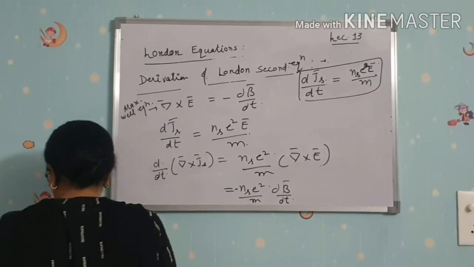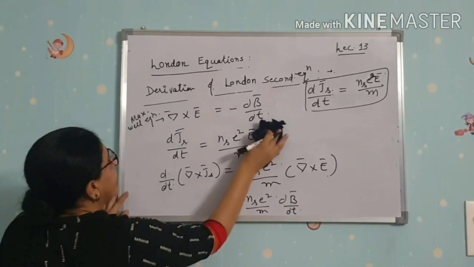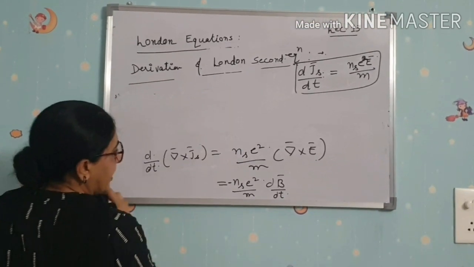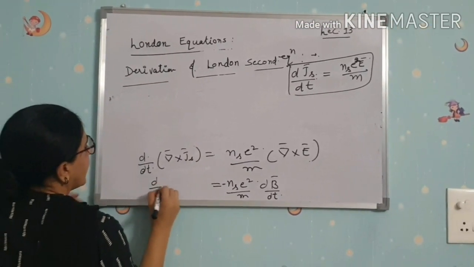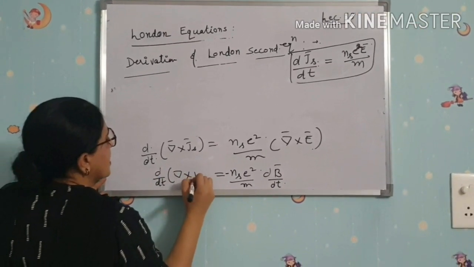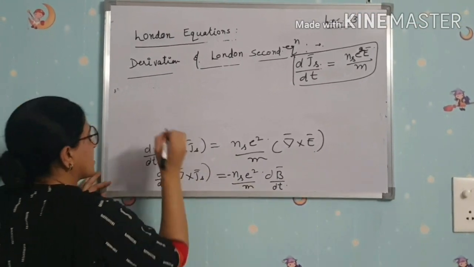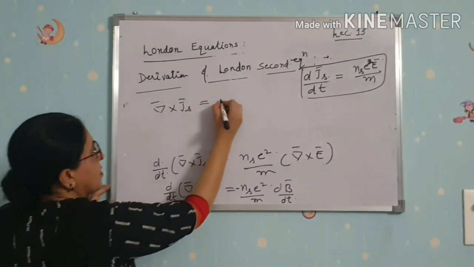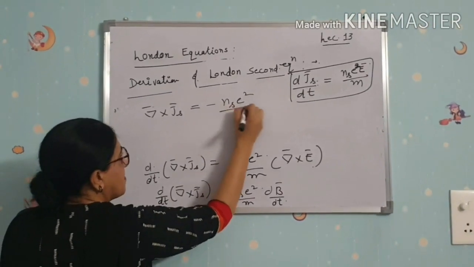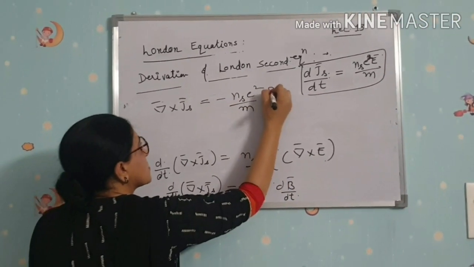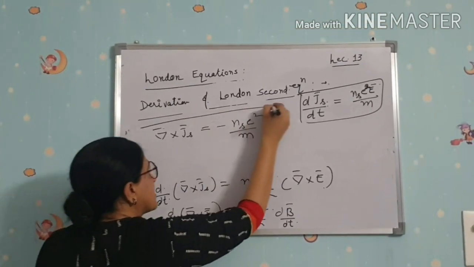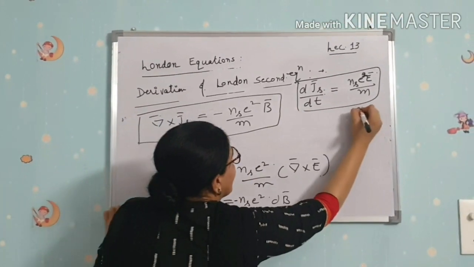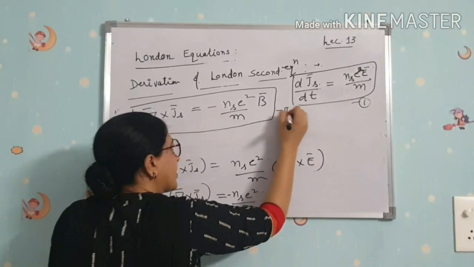Now integrating it, when we integrate this, del cross Js is equal to minus ns e square by m into B. So this is London's second equation. This is the first equation and this is the second equation.